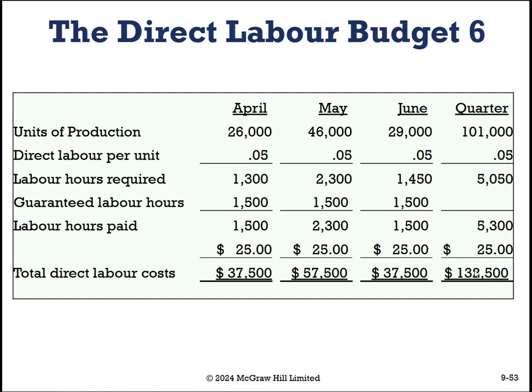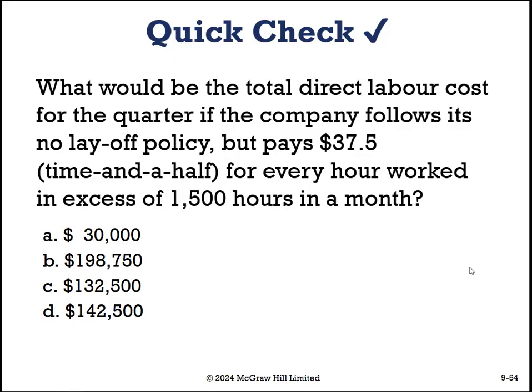for the quarter. So my question for you is, what would be the total direct labor cost for the quarter if the company follows its no layoff policy, but pays $37.50, so time and a half, for every hour worked in excess of the 1,500 hours in 1 month? So go back and give this video a pause and see if it pays $37.50, time and a half, for every hour worked in excess of 1,500, how much would that cost? And would they be better off? Give this video a pause and we'll see you in the next slide.